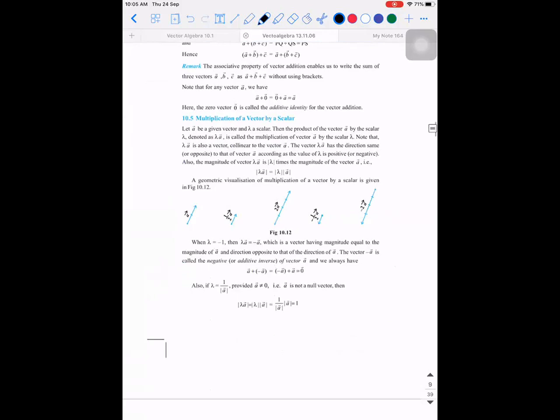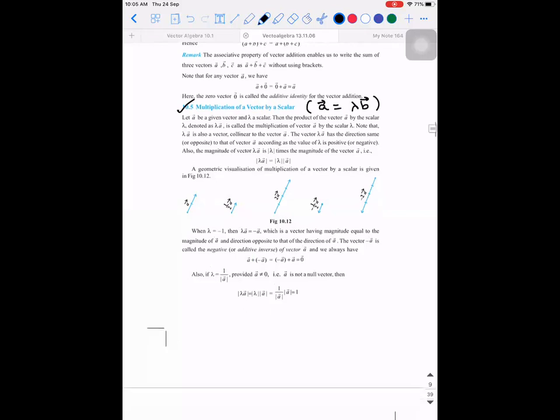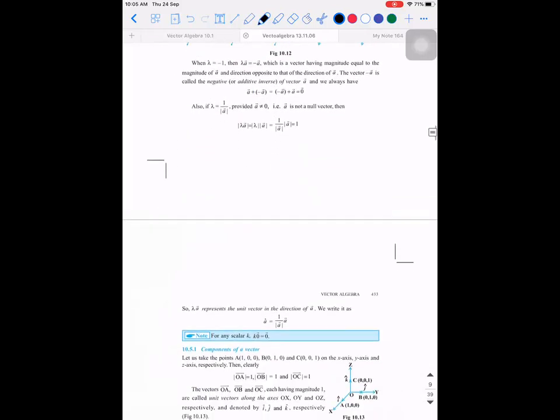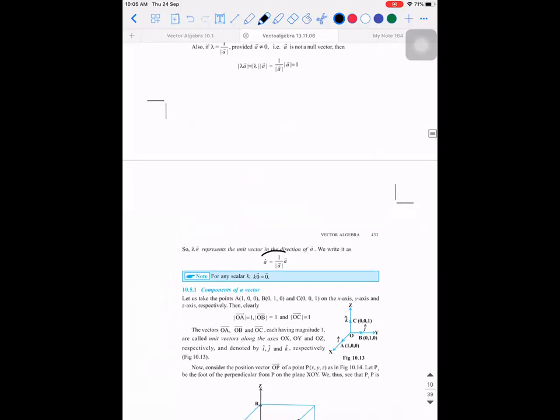Next, multiplication of a vector by a scalar. The best example for this is the condition I gave you for collinearity. So A is a vector, B is a vector, lambda is what? Scalar. It's a scalar. This is what is meant by multiplication of a vector by a scalar. Okay. Similarly, I gave you the definition of unit vector. A cap is equal to A vector divided by magnitude of A vector. Right?